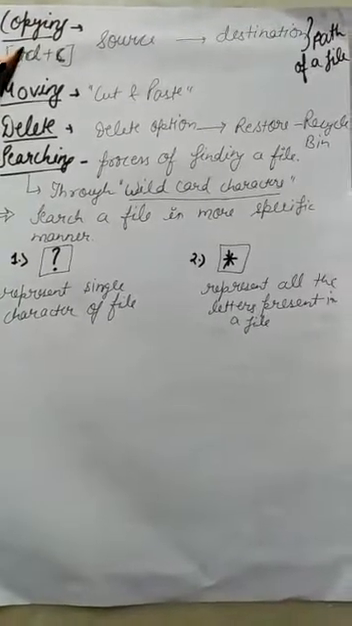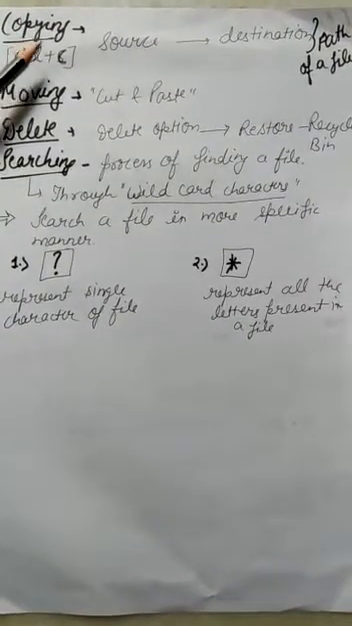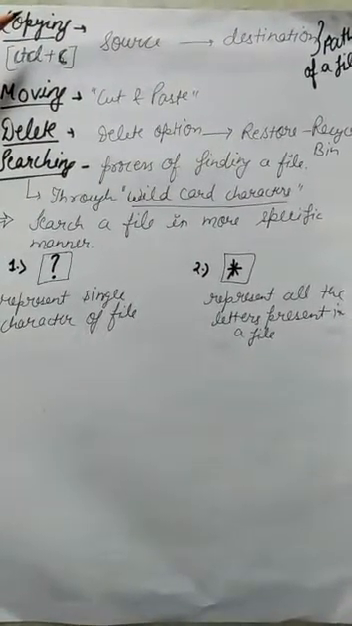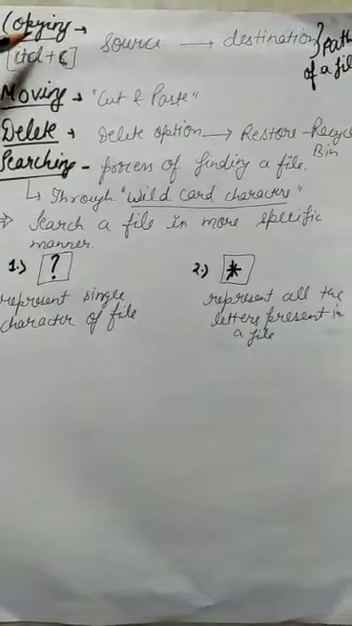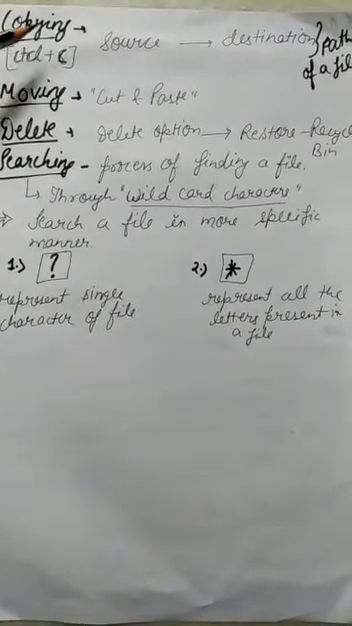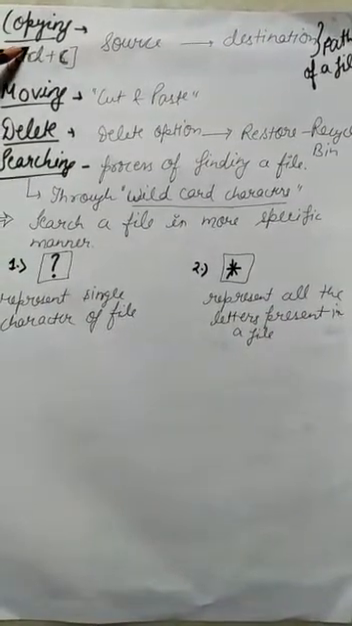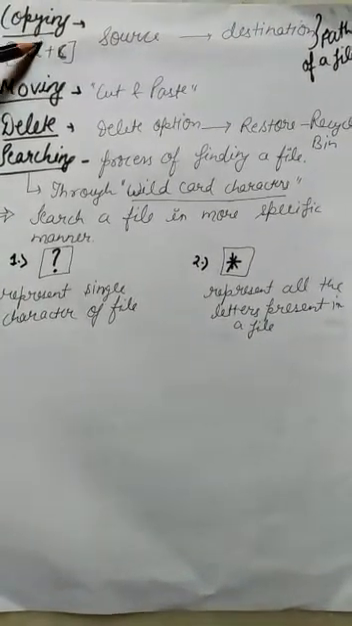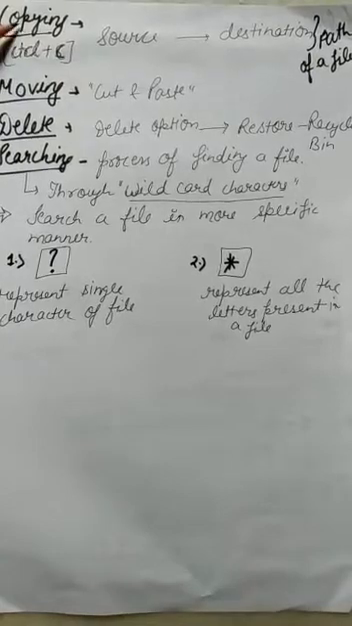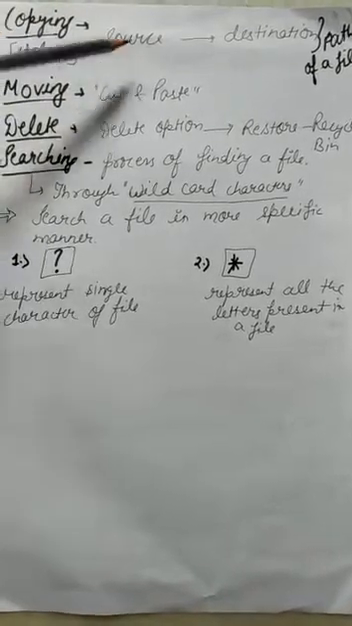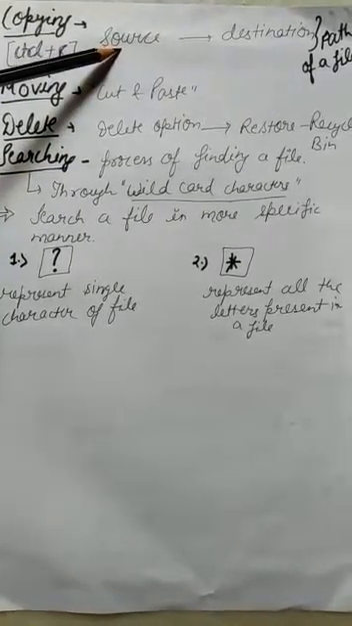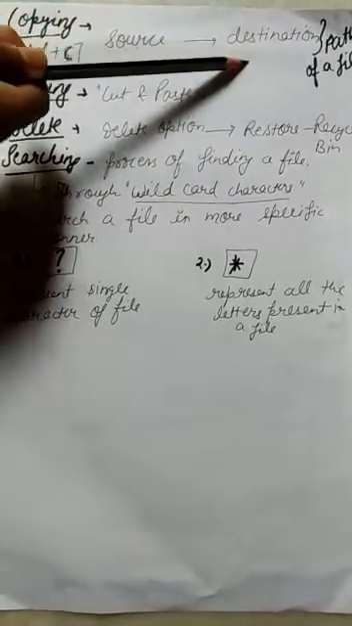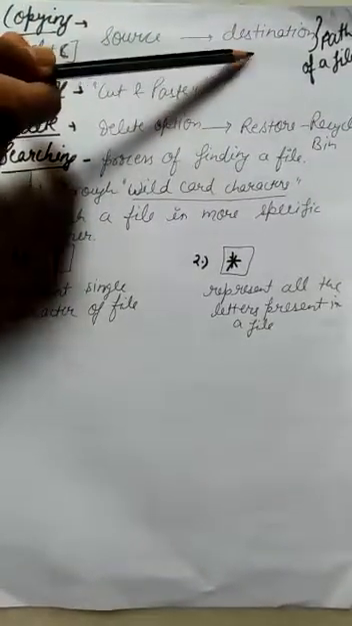So the first operation was copying. As you know very well, copying means making a duplicate file of a document. In Windows we copy and paste. You have done this in class 5th also. Control plus C we use for copy, Control plus V we use to paste. So we will talk about copy here. We copy the file from the source and paste it on the destination, meaning where you want to save it.